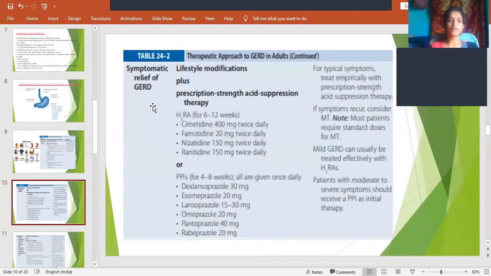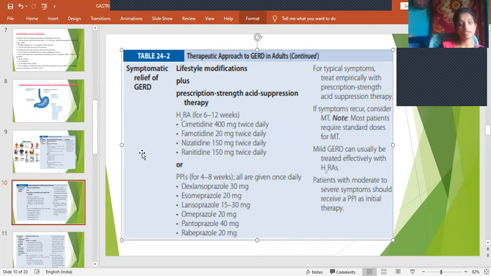The other is symptomatic relief of GERD. In this condition, if the intermittent or mild stage is crossed, then we have to give prescription strength acid suppression therapy. That means here the dose is doubled compared to the first intermittent condition. In this also, first we have to tell them lifestyle modifications. Along with that, we give prescription strength acid suppression therapy, H2 receptor antagonist or PPI, and high doses will be given here. In the earlier condition, along with lifestyle modifications, antacids and low dose H2 receptor antagonist or PPI is given. Here antacids are not given, only these are given, but in higher doses.